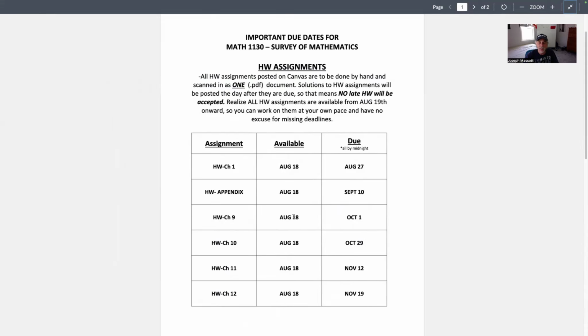So here are the homework assignments, and they are all open. All the homework is going to be open from the second day of class. So you can work on these assignments at your own pace. They are due at staggered dates throughout the semester.